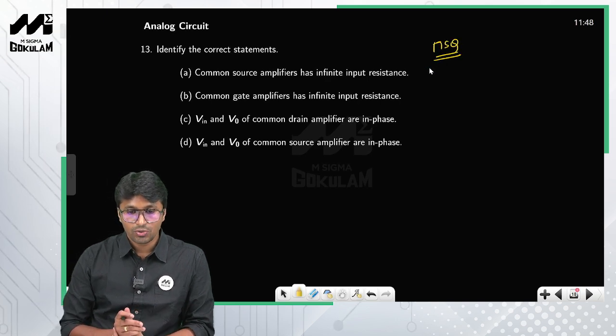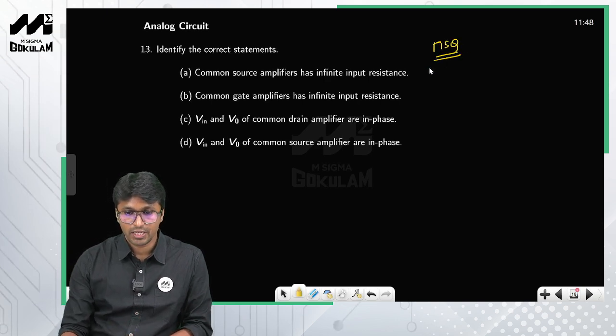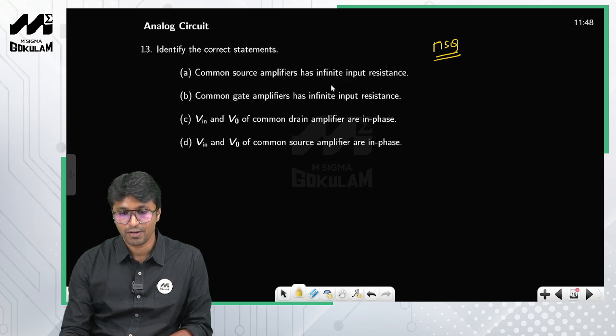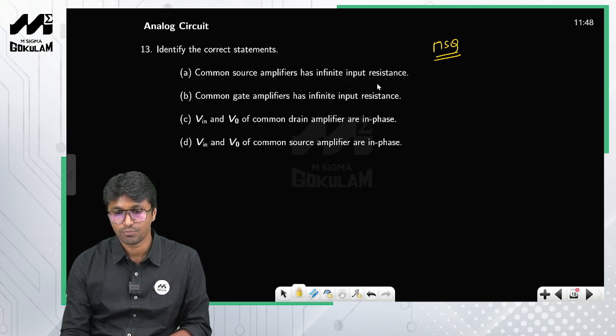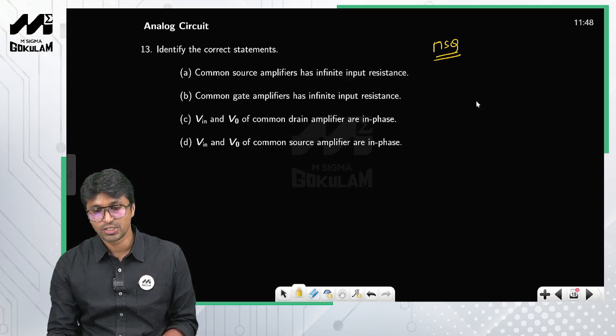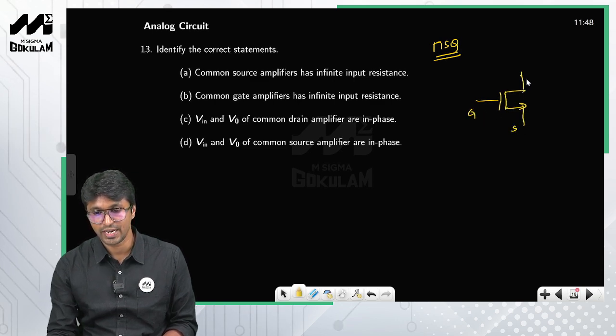Okay, so what is the information given to you? Common source amplifiers has infinite input resistance. So listen, common source, so this is nothing but the MOSFET. Okay, so this is a gate terminal, this is a source terminal, and this is a drain terminal, right? So common source, so therefore source will be grounded. So input is applied to gate and output is taken from drain.